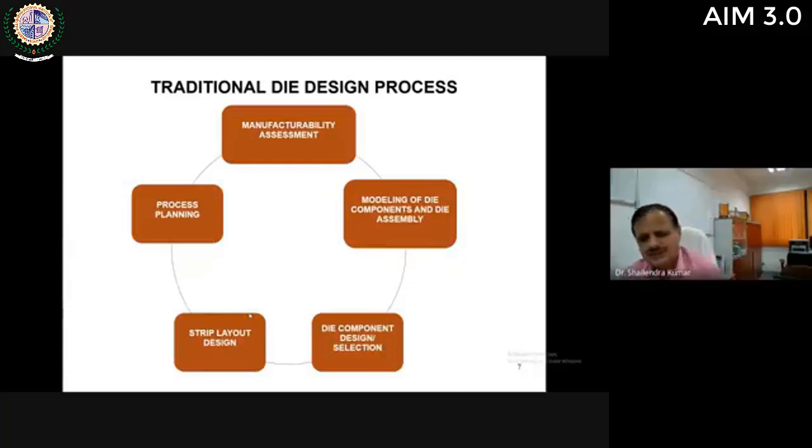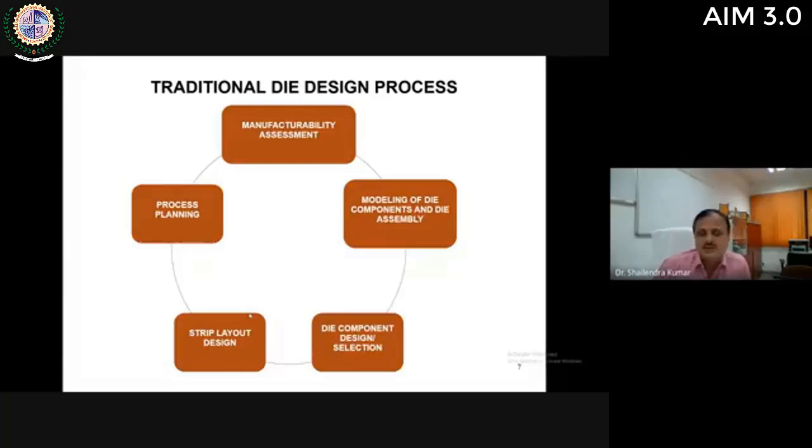Then the next step is die component design or selection. Some components of a particular die are available in the market in standard sizes, and some components, mainly active components, are to be designed by the die designer. For example, die plates, punch plate, punches, stripper plate, backup plate, die gauges, springs, and your die set.